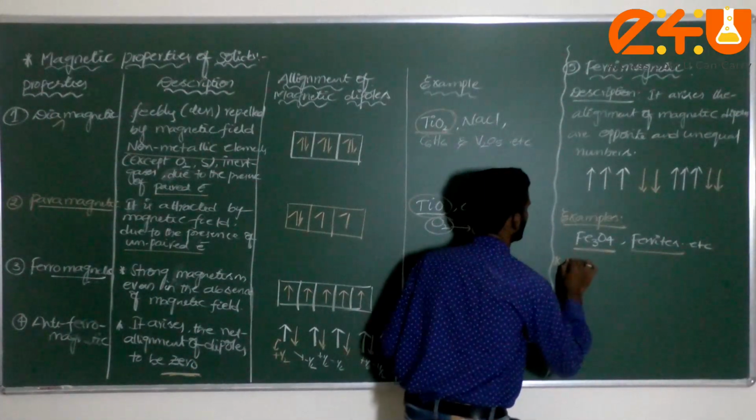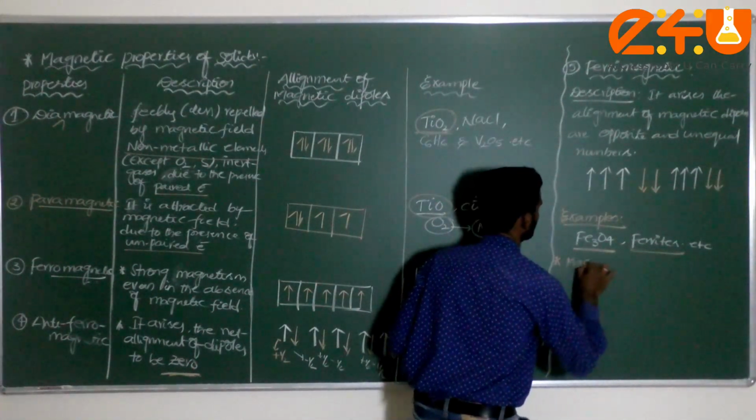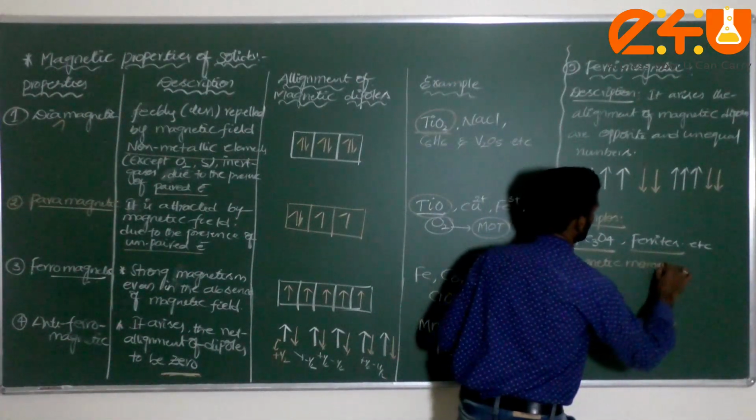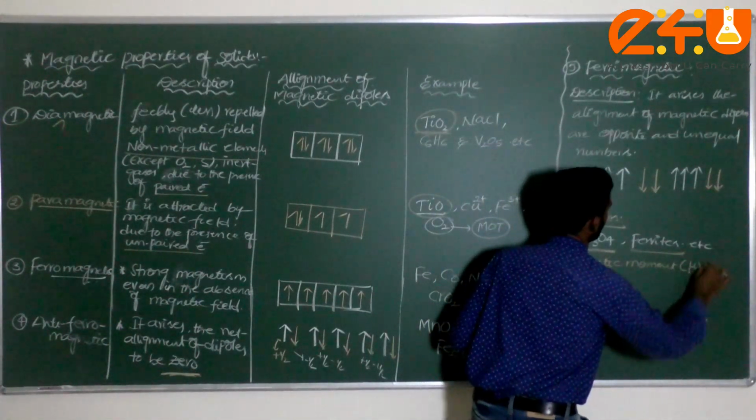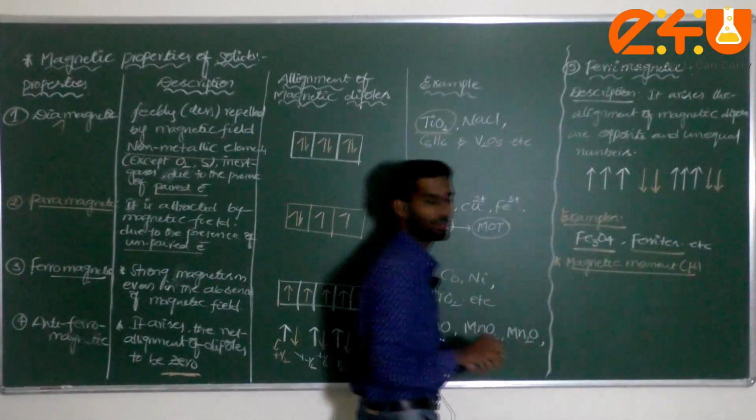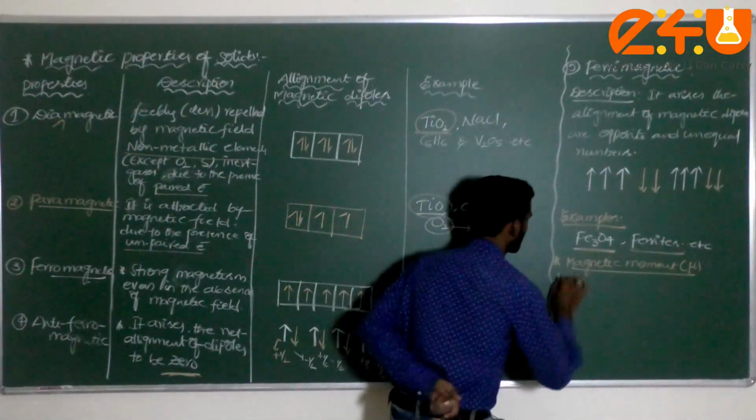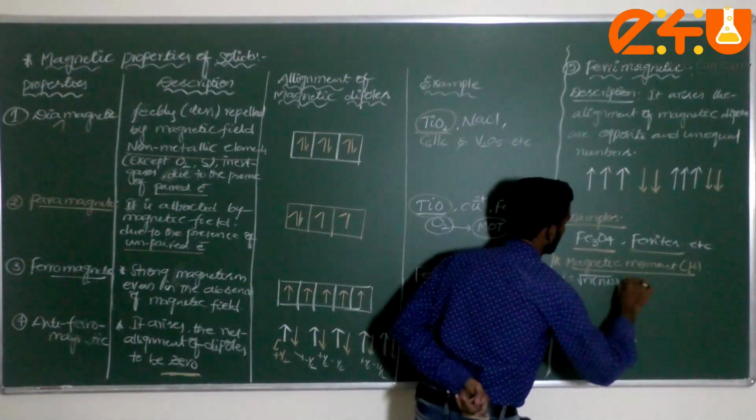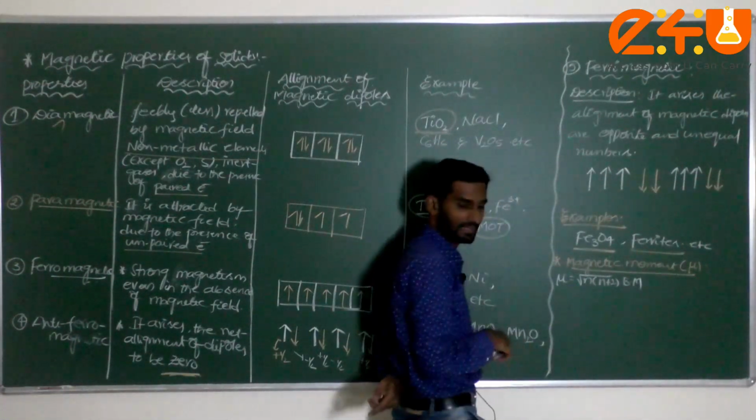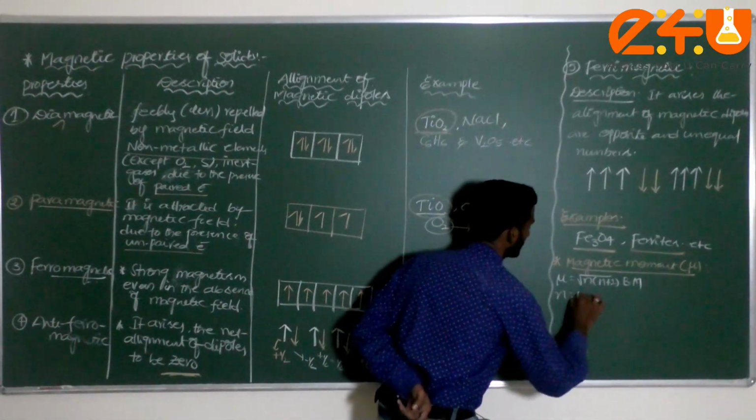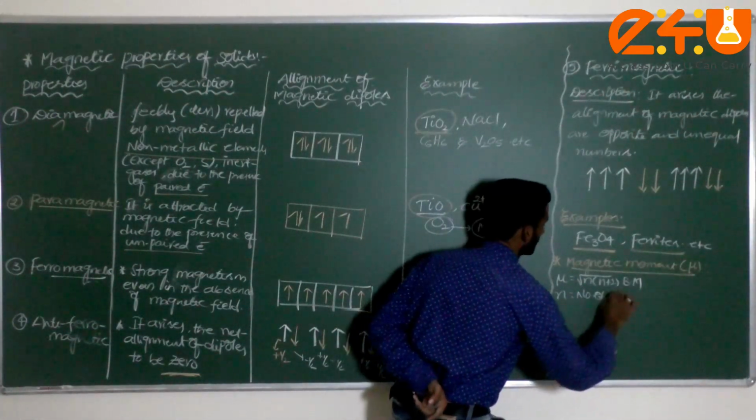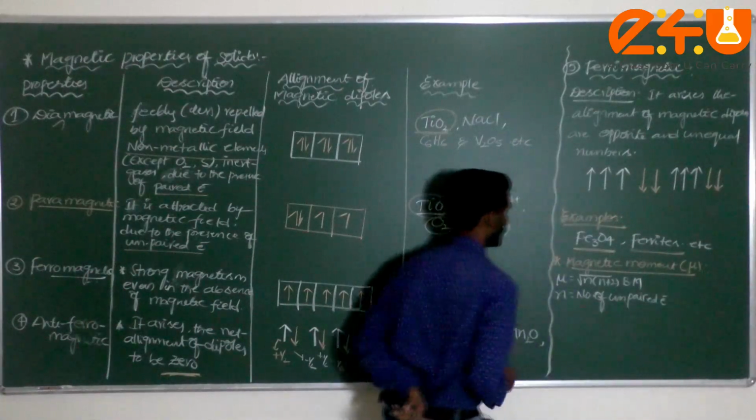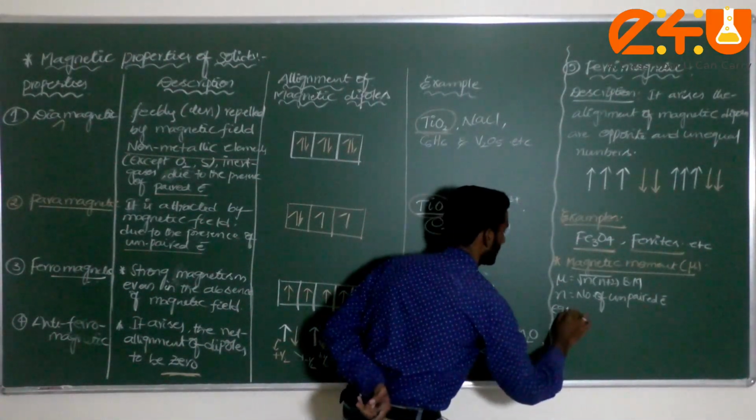Next one, a simple concept: how to calculate the magnetic moment. What is magnetic moment, dear student? Magnetic moment is generally represented by mu. Mu is equal to the square root of n into n plus 2, in BM, Bohr magneton. Correct or not? Where n indicates the number of unpaired electrons.